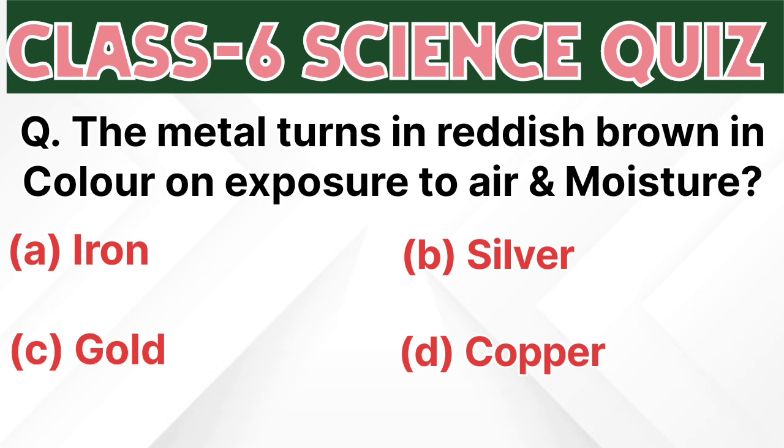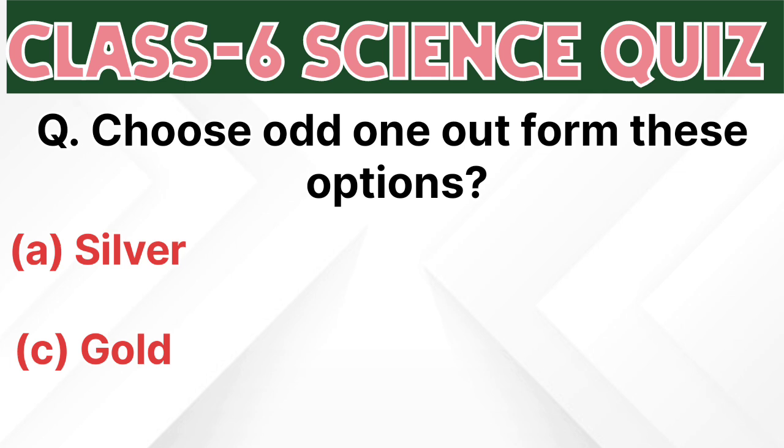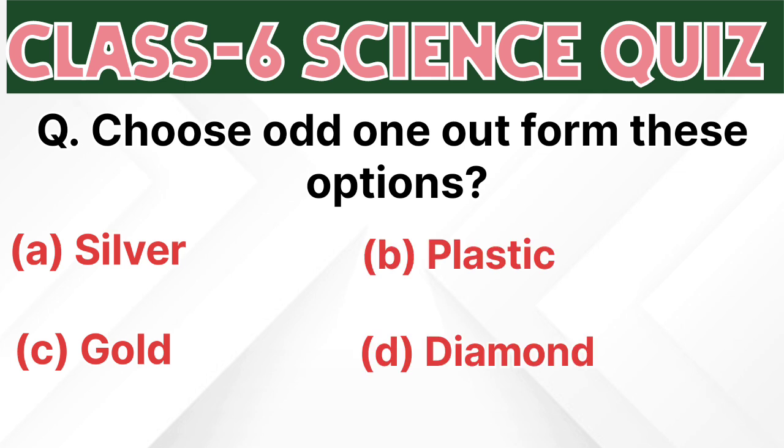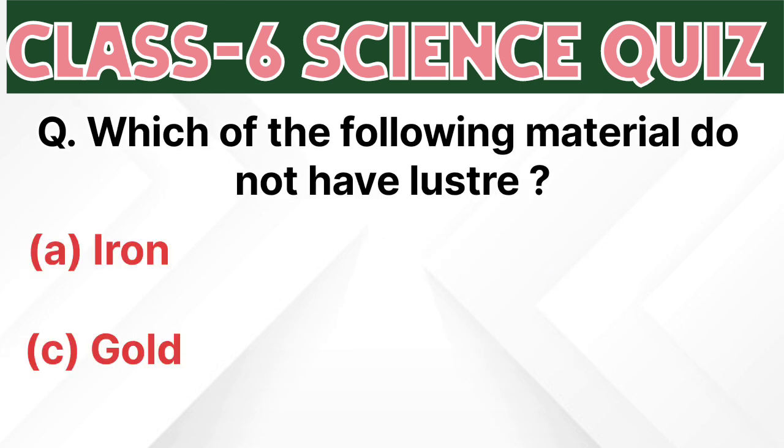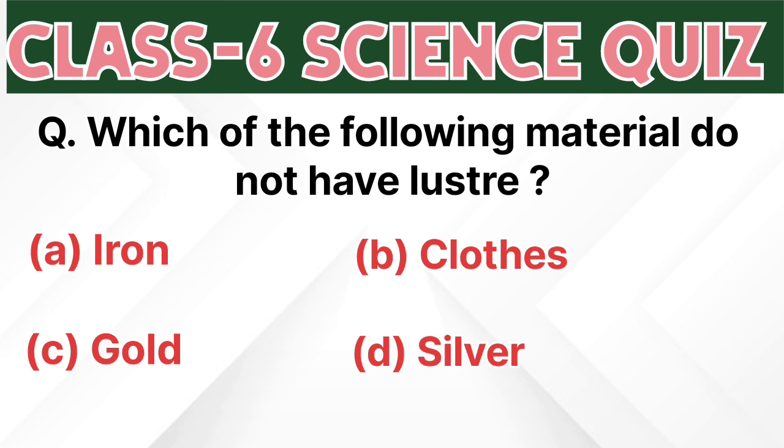Now the next is, choose the odd one out from these options: silver, plastic, gold, diamond. The correct answer is B, plastic, because it is non-luster. Now the next is, which of the following materials do not have luster? Iron, clothes, gold, silver. The correct answer of this question is B, clothes.